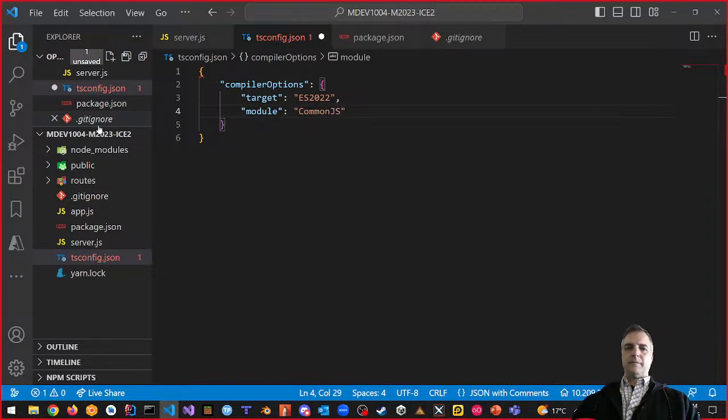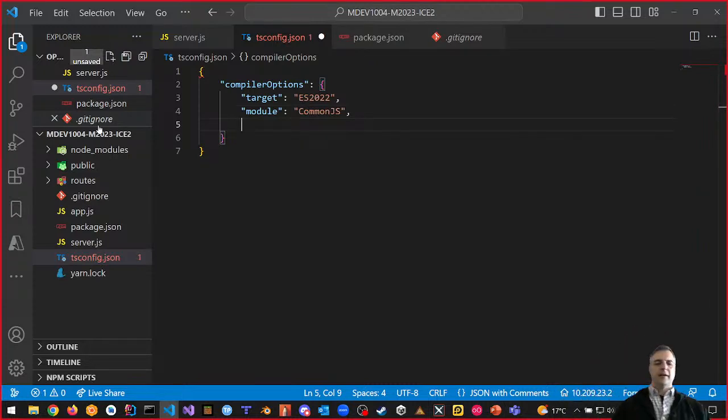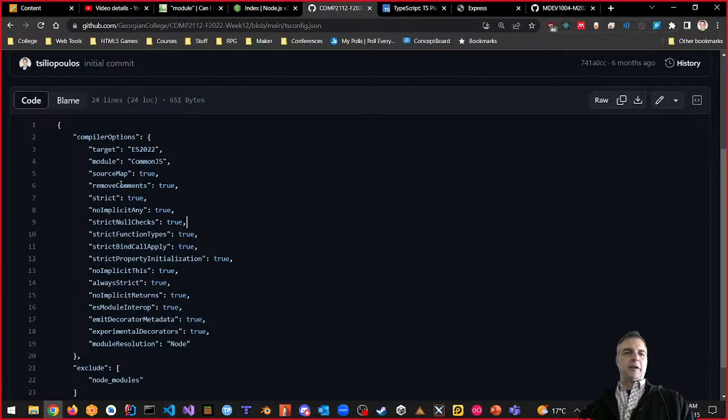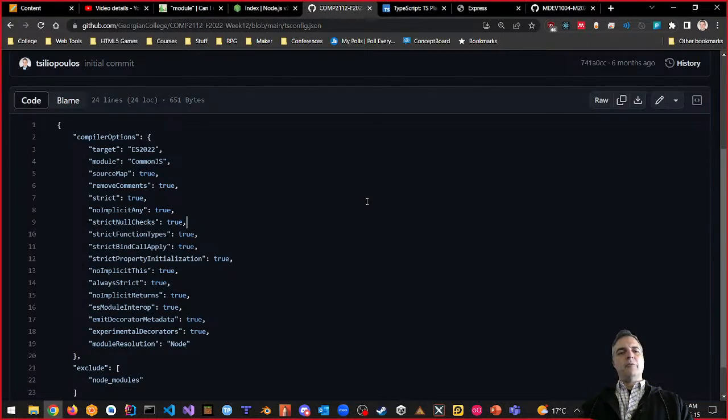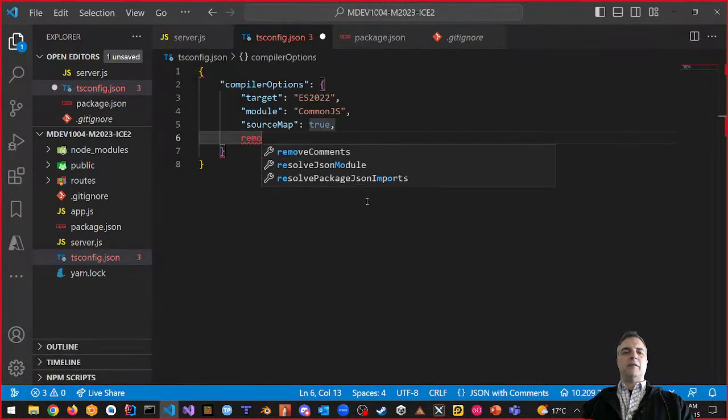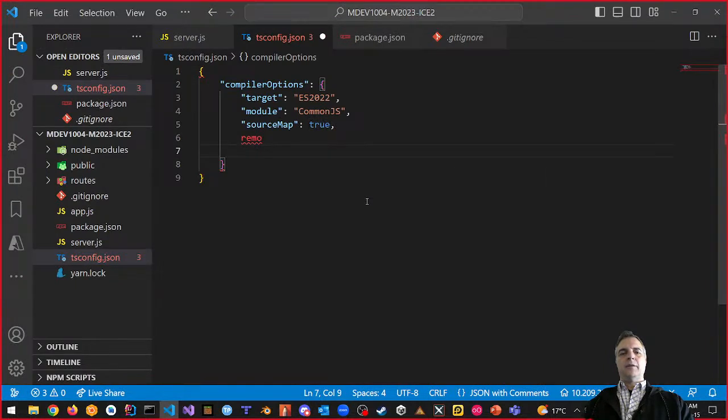CommonJS. Okay. We want a couple of additional things here that are required, and I'm going to refer back to this one to explain what these are. Source maps we know is what we want, so we're going to say source maps is true, because that's going to give us source maps for our TypeScript. Remove comments. We saw that was a good thing, so that's true.